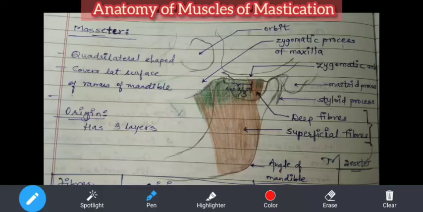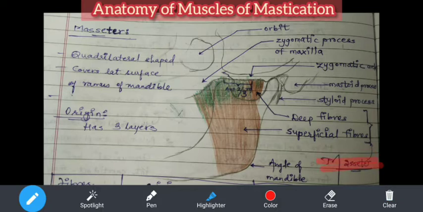Okay. So the first muscle is the masseter. I have already put it here. It's the masseter, right? This is one of the main muscles. Out of the four muscles, it is the biggest muscle. First thing you should know is that the masseter is the biggest muscle. I have already highlighted it. Oh, it's gone. Wait. So masseter is the biggest muscle.